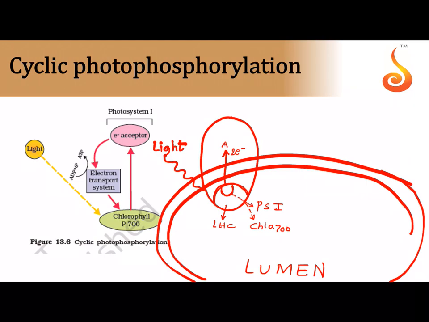The 2 electrons are picked up by a lot of electron acceptors, A0, A1, then there is F of X, then there is F of D, AB.